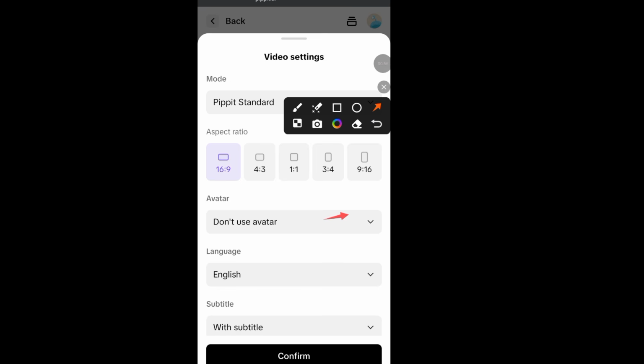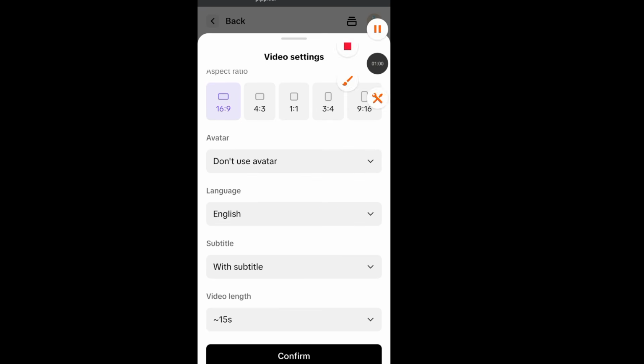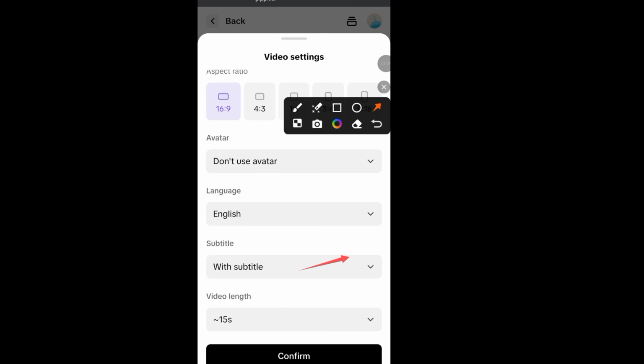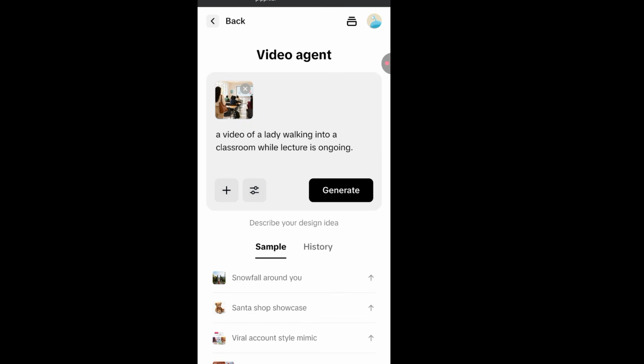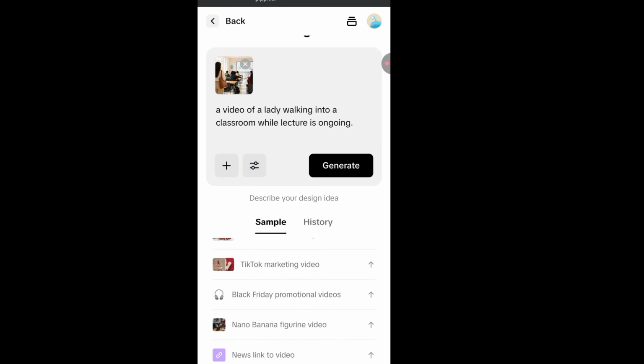Don't use avatar. I'll leave it in English. It should generate with subtitles, while the video length will be 15 seconds. I'll go ahead and click on confirm. Now I have gone ahead and clicked on confirm.